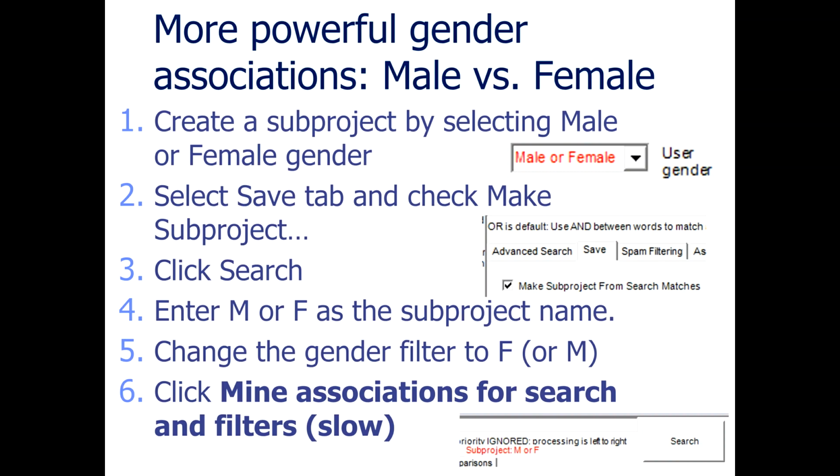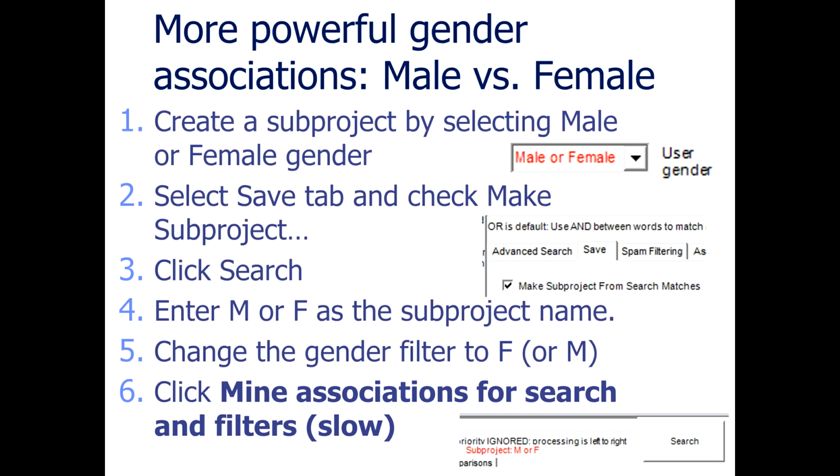Then select the Save tab and check the Make Sub-Project option as shown on the screen. Then click Search and enter M or F as the sub-project name. Then change the gender filter to either female or male, and then click the Mine Associations for search and filters.